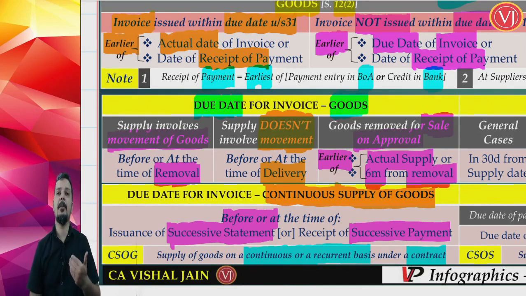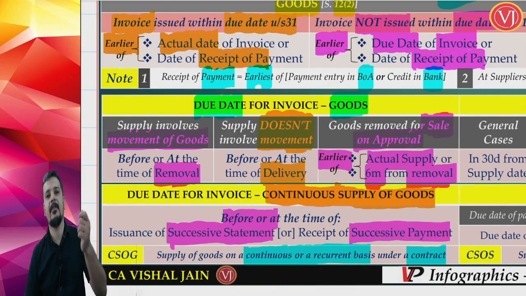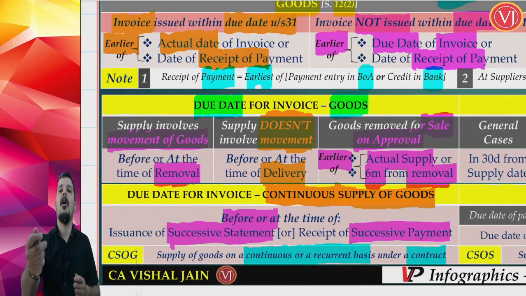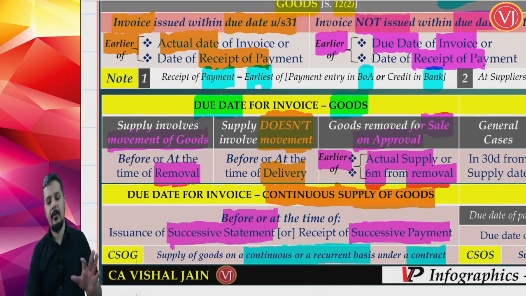Or if, before giving the statement, I am receiving a successive payment, say I tell them, I have sold you a lot of meters of cable, but it will take some time to prepare a statement, so you release partial payment, and I get a part amount. For that also I have to raise an invoice before or at the time of issuing the successive statement, or receipt of successive payment, whichever is earlier. Though earlier is not mentioned, it is understood that whichever is earlier is implied. So this is the due date of invoice for goods.